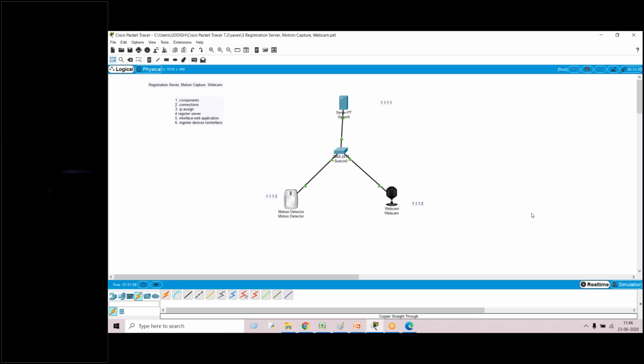Okay, for doing this one, click on the server, go to services. Under services, there is a tab called IoT. Under that IoT, make sure that your server is in the on state.